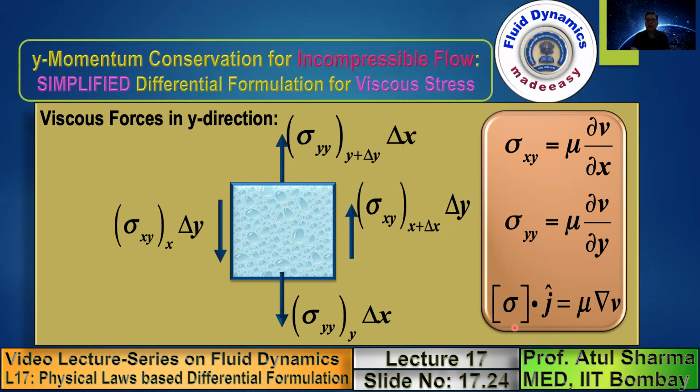And this sigma dot i and sigma dot j we are expressing in terms of the velocity gradient. Earlier we got the velocity gradient which involves two terms, but we have simplified it where it consists of only a single term, in a more general, simplified form, where the viscous stress in the x direction is expressed in terms of normal gradient of u velocity and the viscous stress in the y direction is shown here in terms of normal gradient of v velocity. When we say normal, it means surface normal, and the constant of proportionality is the dynamic viscosity for the viscous stresses.